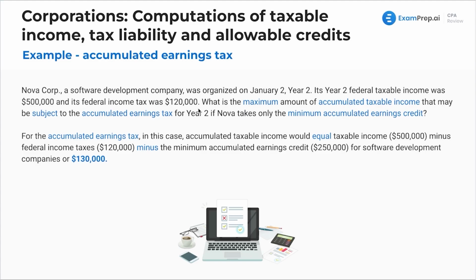All right, we're going to see an example for the accumulated earnings tax here. Nova Corp is a software development company. It was organized on January 2nd, year two.